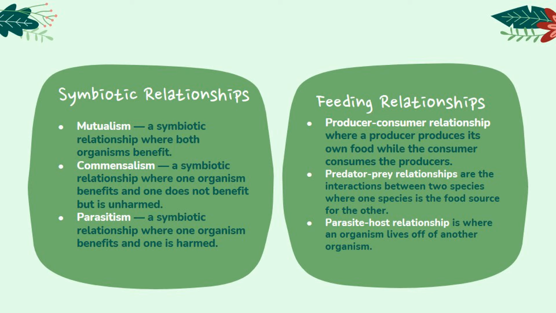Feeding relationships include the producer-consumer relationships, where a producer produces its own food and energy. Then the consumer consumes or eats the producers. On the other hand, predator-prey relations refer to the interactions between two species, where one species is the hunted food source for the other. Lastly, the parasite-host relationship is where an organism, the parasite, lives off of another organism, the host, harming it and possibly causing death.